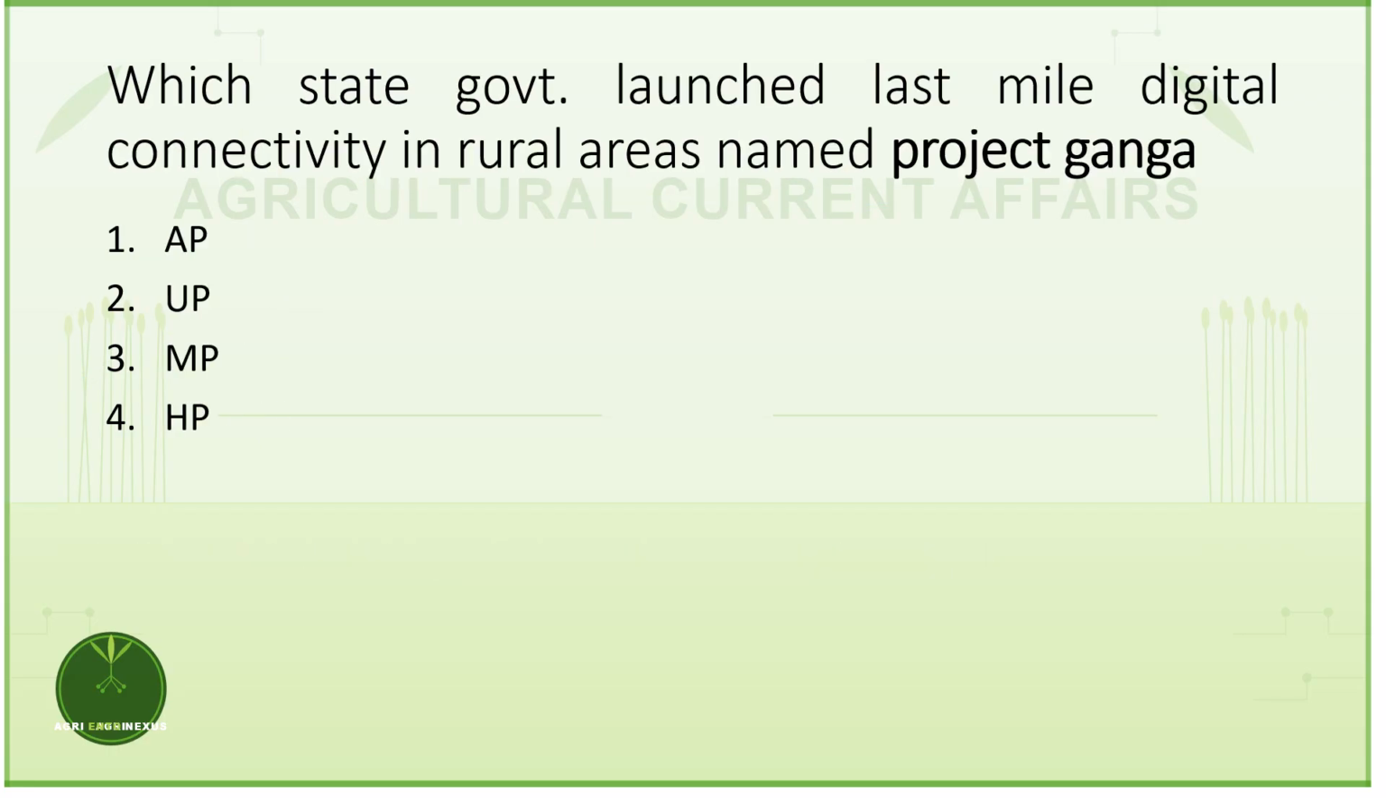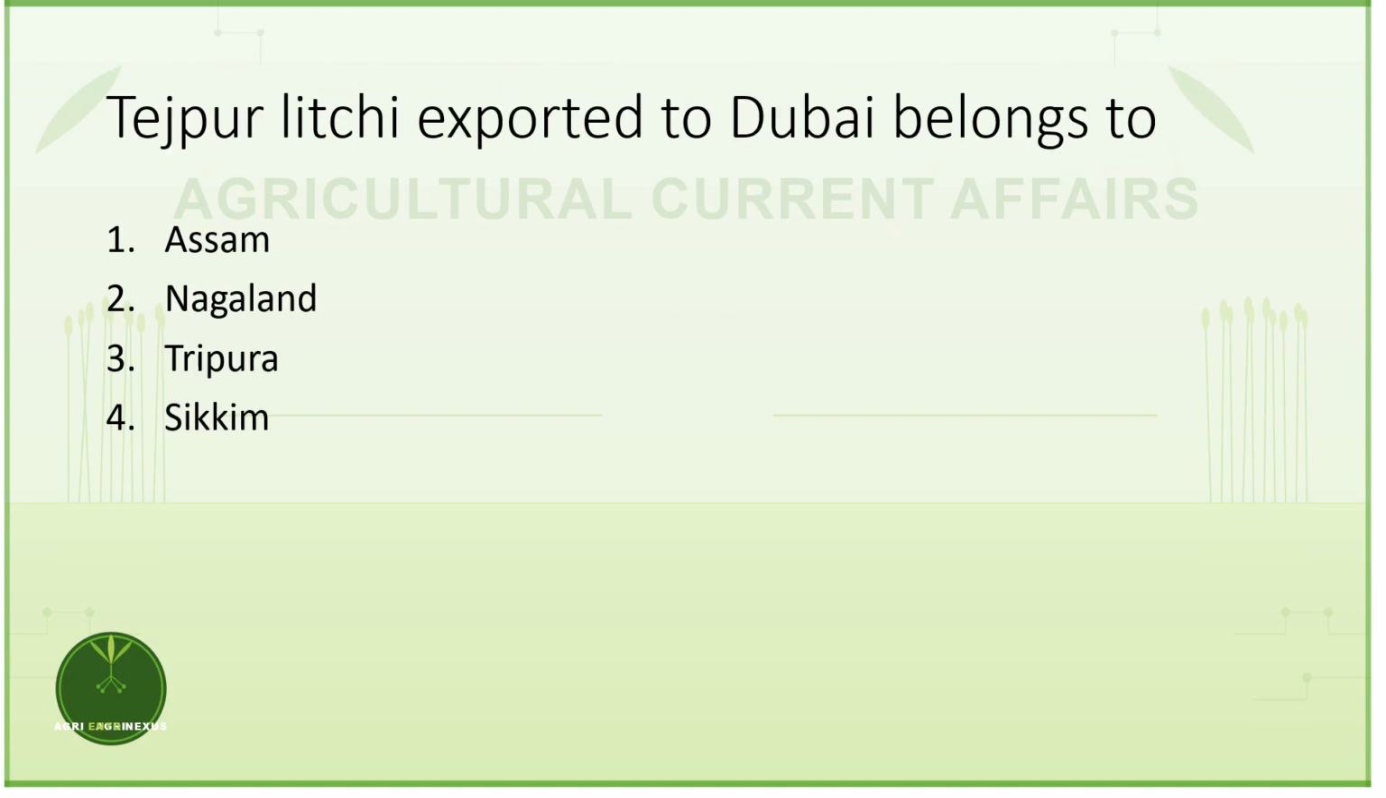Next question. Which state has launched last mile digital connectivity in rural areas? The project name is Project Ganga. The answer is Uttar Pradesh. This project is launched by the Uttar Pradesh government for last mile connectivity of rural areas in terms of digital infrastructure, digital ideas and artificial intelligence.